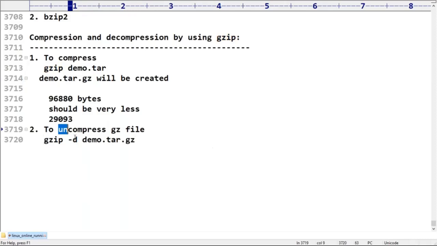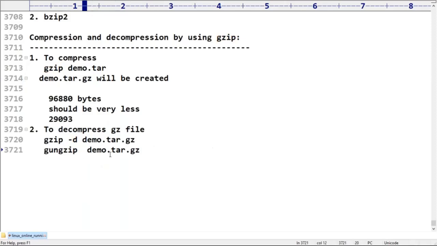Are you getting it? The -d option is to decompress. Or instead of this, there is a special command. What is that command? gunzip. With gunzip, we are not required to use -d either.